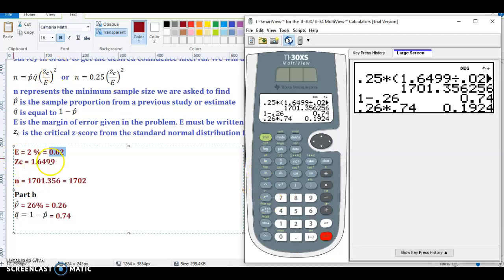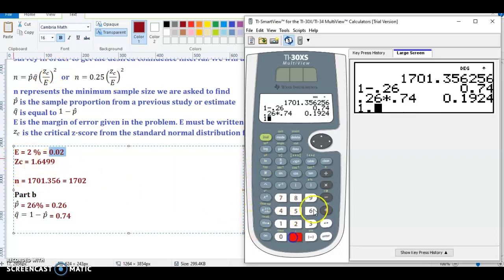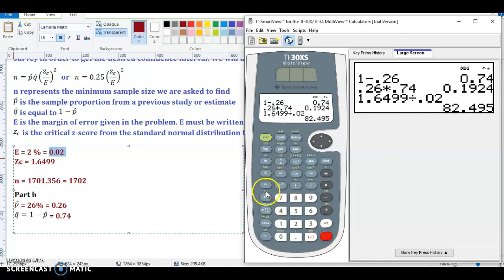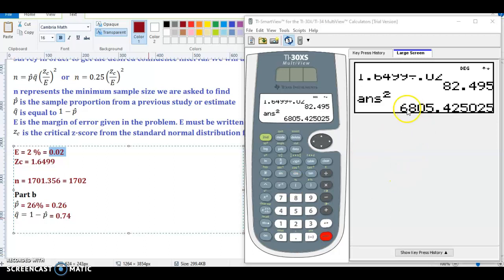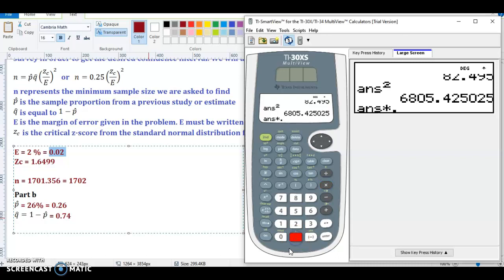So z sub c is 1.6449 divided by 0.02. Enter, square it. Square the answer and we get that number. And that's going to get multiplied by p hat times q hat, which, remember, was 0.1924. That's going to give us our answer.